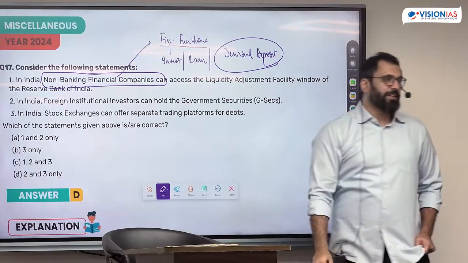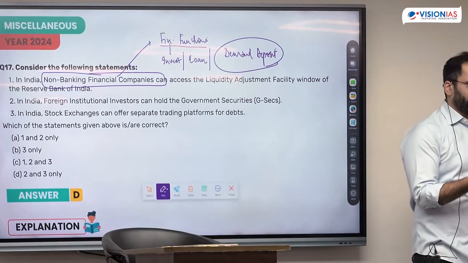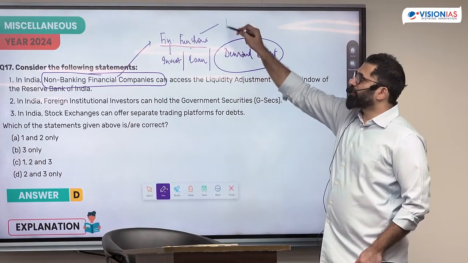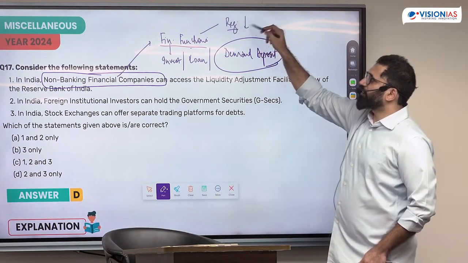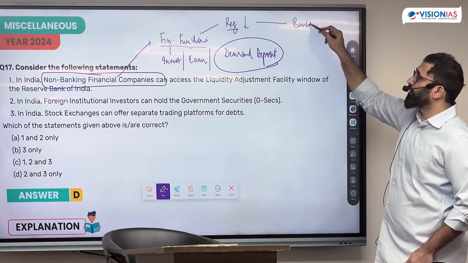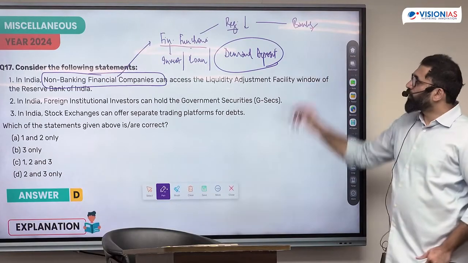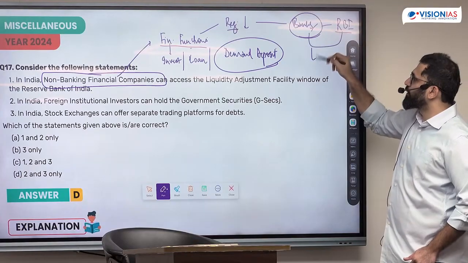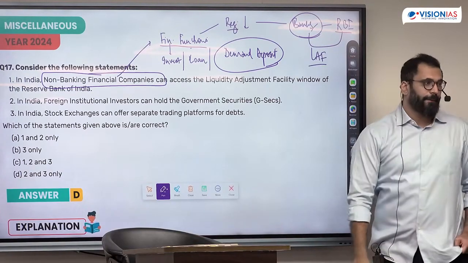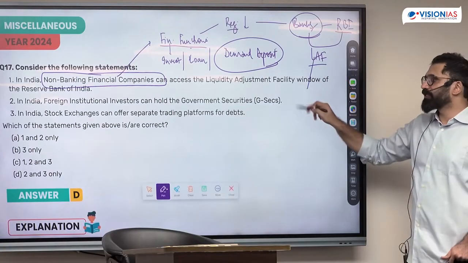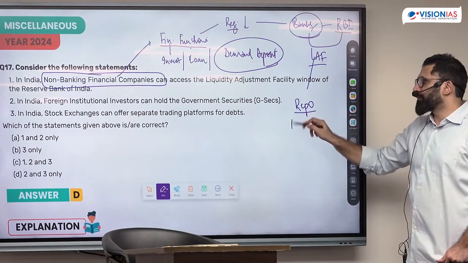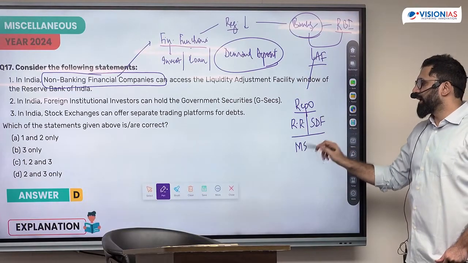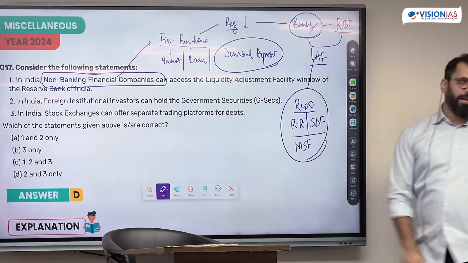Now, why is this critical? Demand deposit requires a certain level of trust, that they have to return the money on demand. This is why for these financial functions, the regulation is lesser as compared to the regulation on banks. Now, why does the RBI give the liquidity adjustment facility to banks? Liquidity adjustment facility includes repo, reverse repo or standing deposit facility, and MSF. These three are liquidity adjustment.